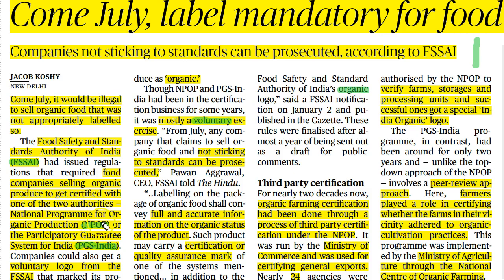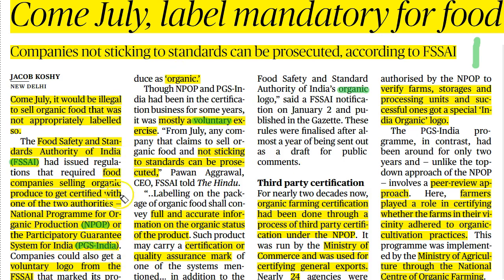the National Program for Organic Production or by the Participatory Guarantee System for India in order to be accepted as an organic product. Apart from this mandatory certification, the Food Safety and Standards Authority of India has also stated that farmers can get the organic product logo from the FSSAI by applying separately.